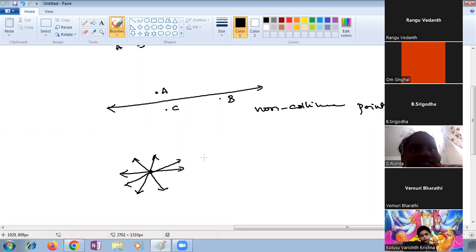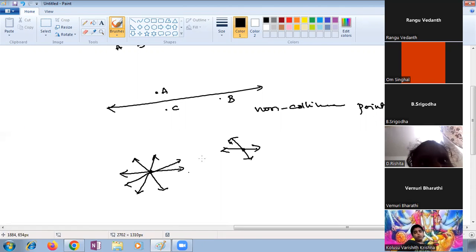Anyone from the class? Those are intersecting points. Very good. I said earlier too, if two lines are meeting at a point, this point we call the intersecting point.